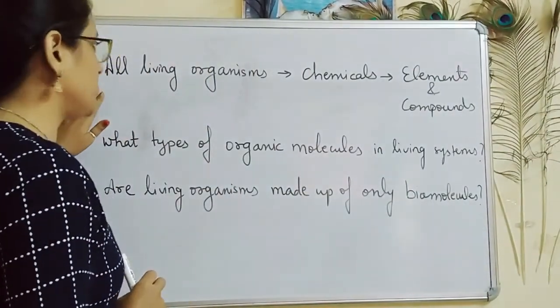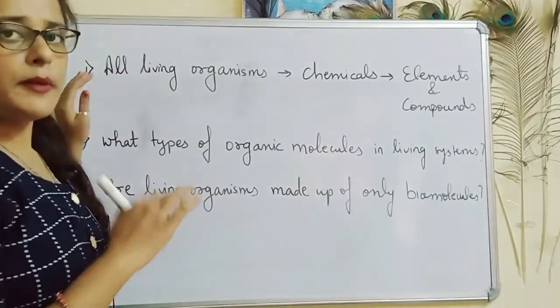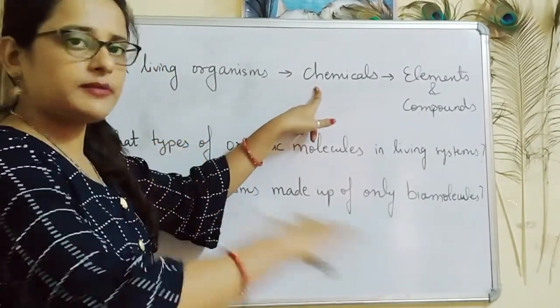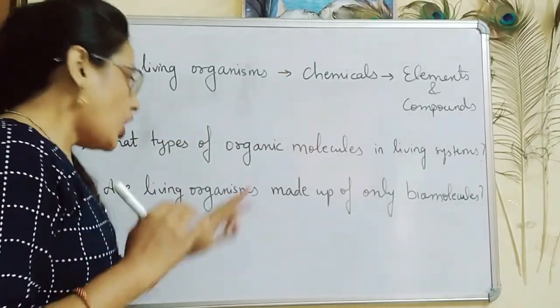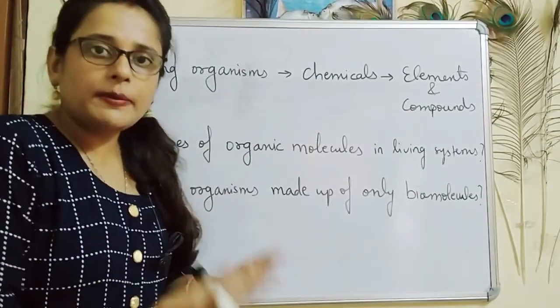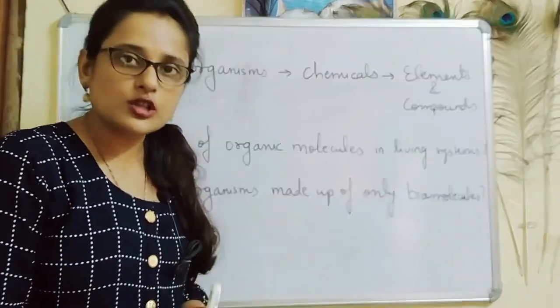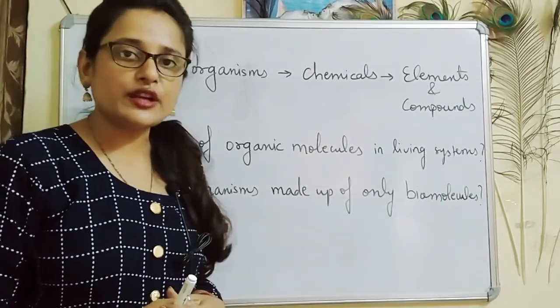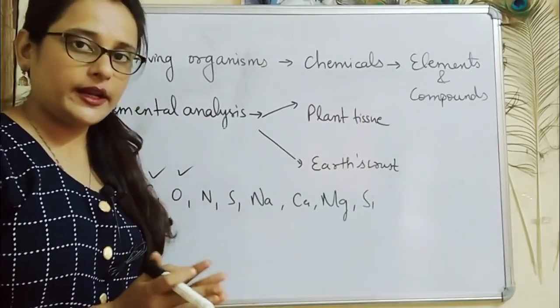The first question can be: are all living organisms made up of the same types of chemicals? That is, are they made up of the same types of biomolecules? Are all living organisms made up of only biomolecules, or do they have other things inside them also? Or what types of organic molecules are present in living systems? First we will deal with questions 1 and 2.